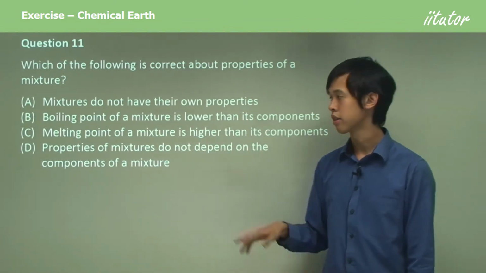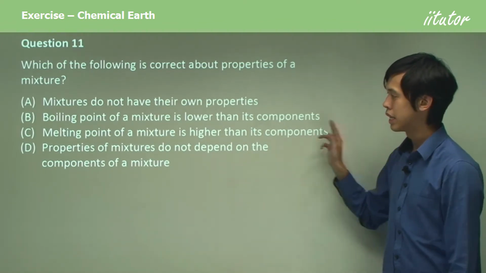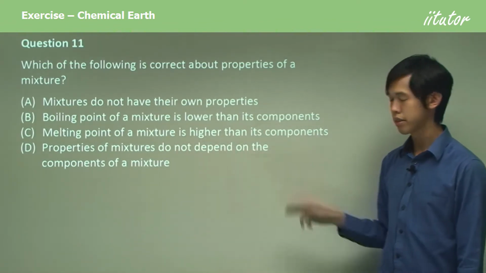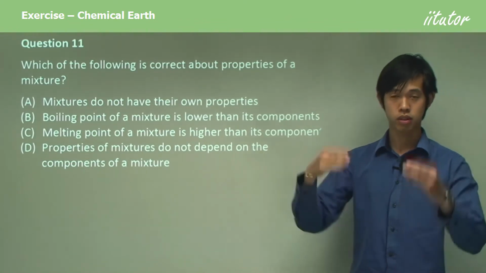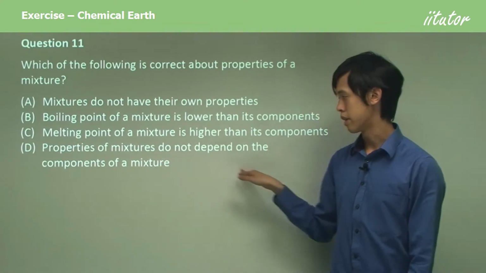Probably not, because it's probably somewhere in between the two. C: The melting point of a mixture is higher than its components. Again, probably not. It's probably somewhere in between. D: Properties of mixtures do not depend on the components of a mixture.